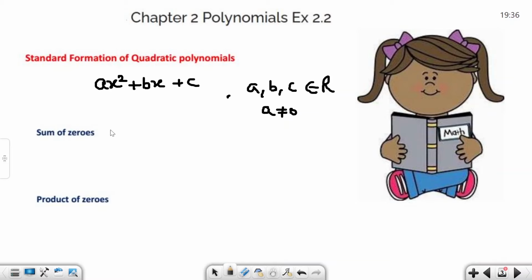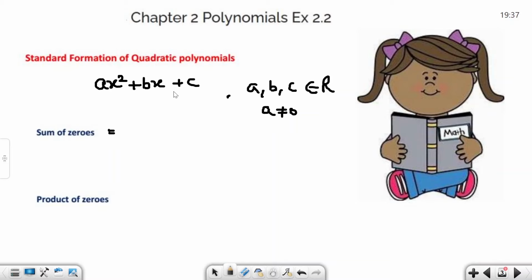So the second concept is sum of zeros. What do zeros mean? Zeros mean a value of x that satisfies the quadratic polynomial. When we put any x value in the quadratic polynomial and the answer is 0, it means that x value is a zero of that quadratic polynomial. So how do we find the sum of zeros?